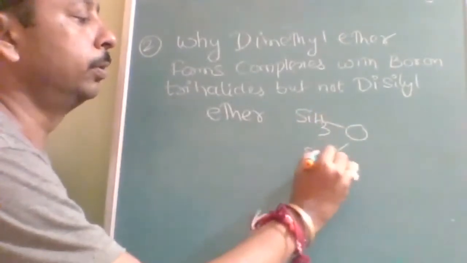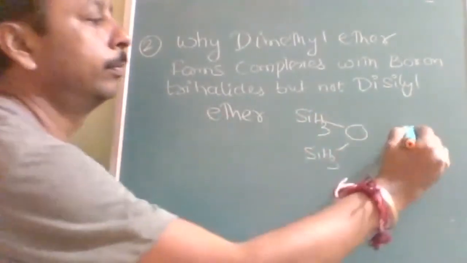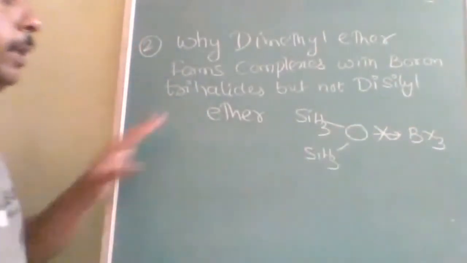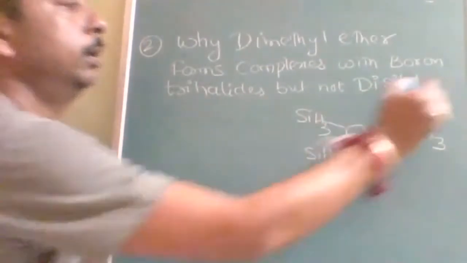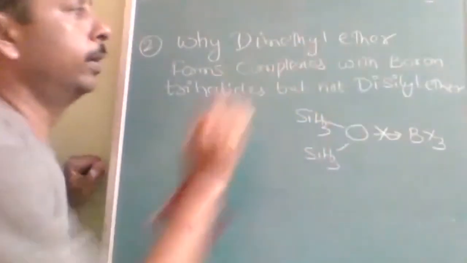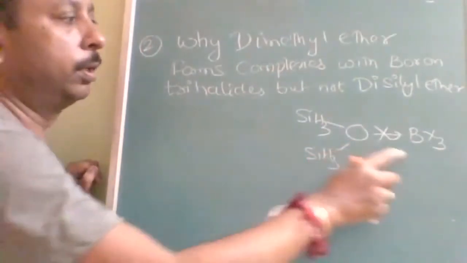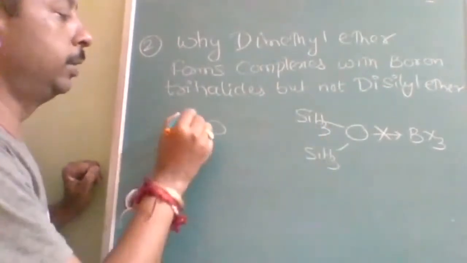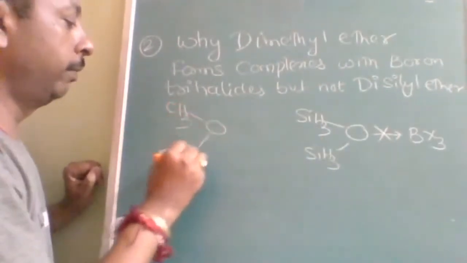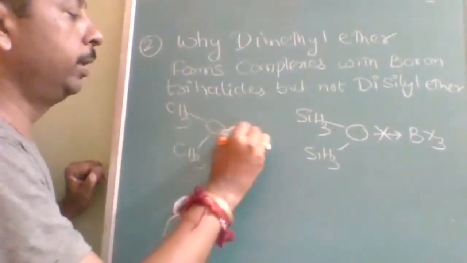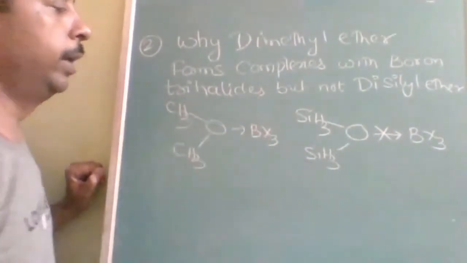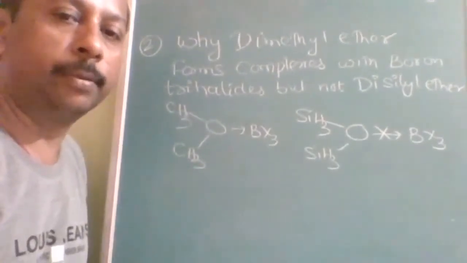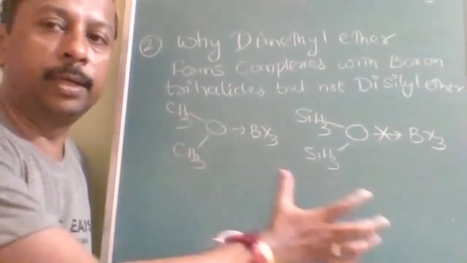The question is that boron trihalides do not form a complex easily with disilyl ether, as easily as with dimethyl ether. When the same oxygen is associated with methyl groups, it easily forms a coordinate covalent bond. Complex means coordinate covalent bond. Why does it happen easily for one but not the other?